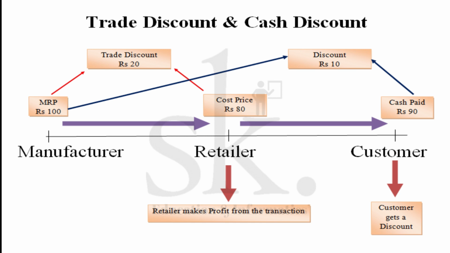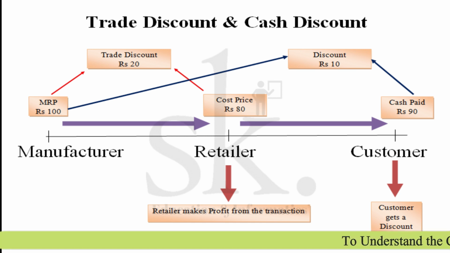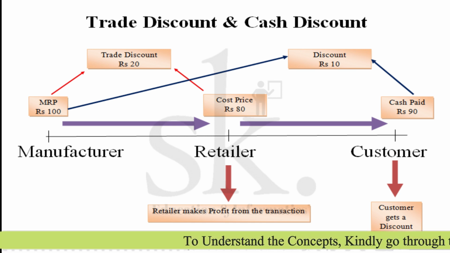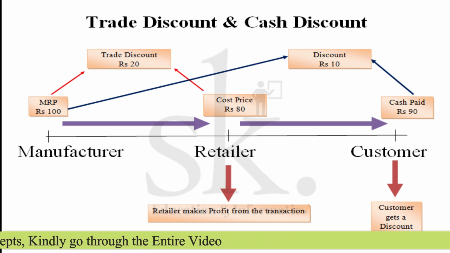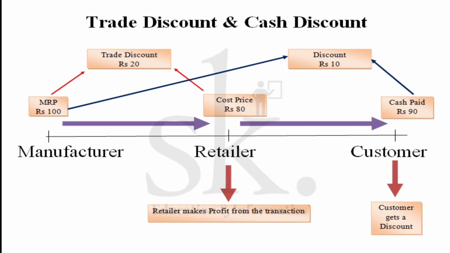Therefore, the retailer also makes profit. So the concept of trade discount and cash discount from a business to consumer, that is B2C, point of view: there is a trade discount, which is a discount given by a manufacturer to a retailer. On the other side, a cash discount is given by a retailer to a consumer, such that there is an increase in the demand for that particular product from the customer's point of view, because a certain discount is given.